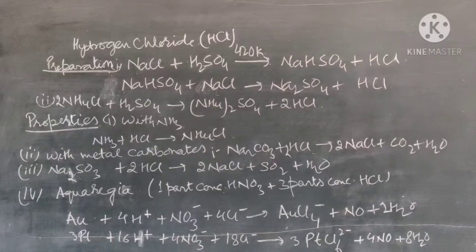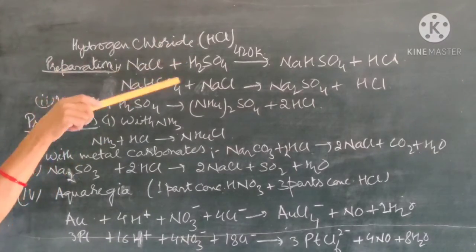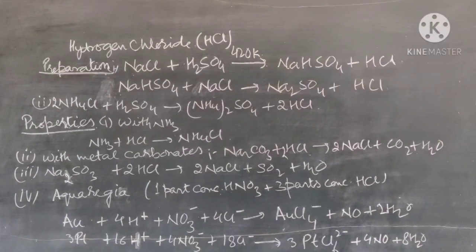Now we study hydrogen chloride, and you know the formula for hydrogen chloride is HCl, that is also called hydrochloric acid. So first we need the preparation of hydrochloric acid. Hydrochloric acid is prepared by the reaction of sodium chloride with concentrated H2SO4.